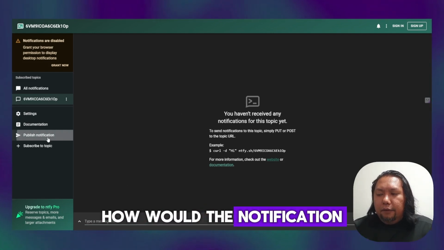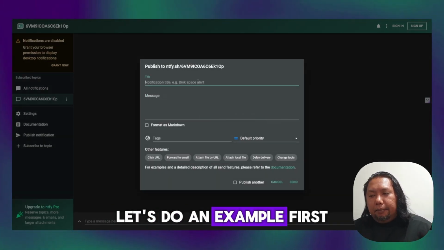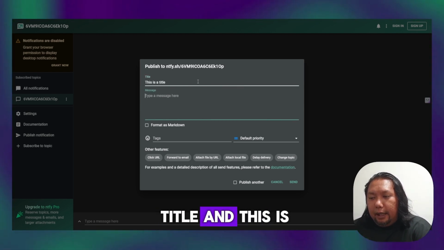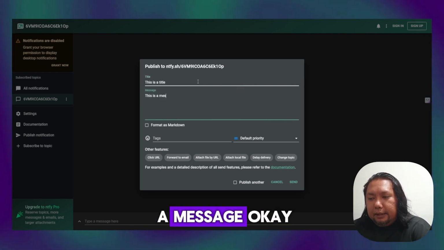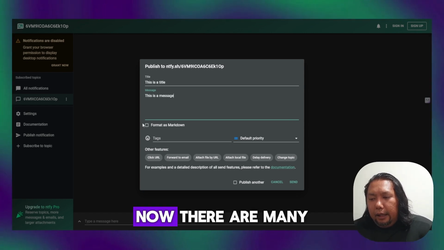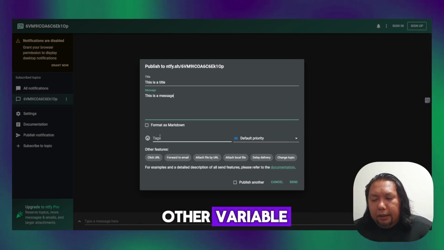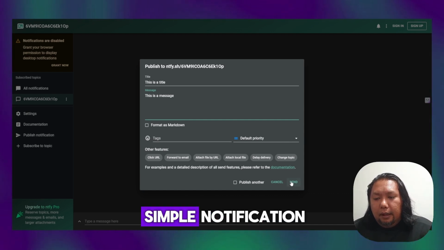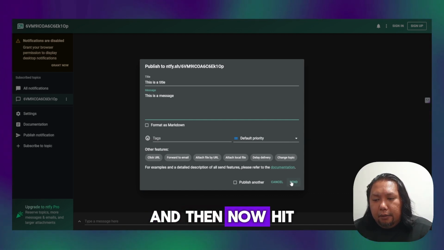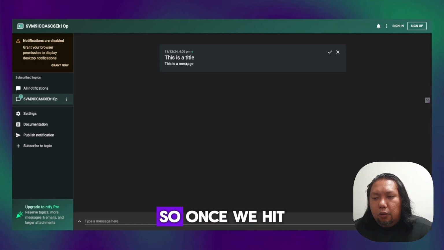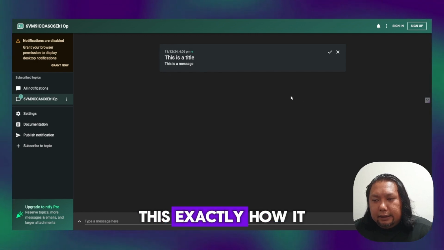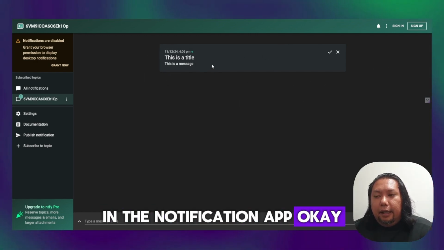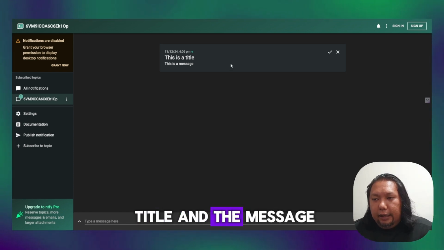How will the notification look like? Let's do an example first. So you need to provide a title. So this is a title and this is a message. Now there are many other variables, but we are not going to cover this now because we are going to do a very simple notification. And then now we hit the send button. Once you hit the send button, this is exactly how it will look like in the notification app. Okay, so you see the title and the message.